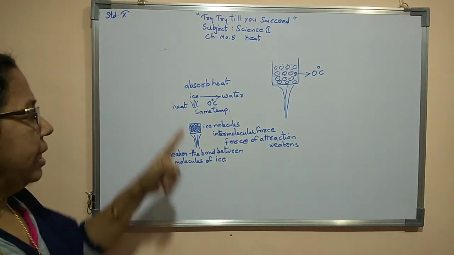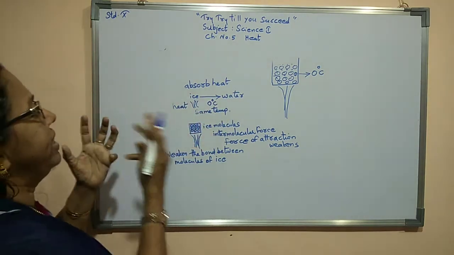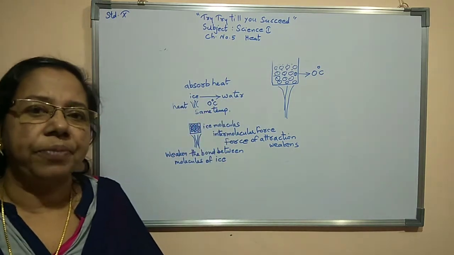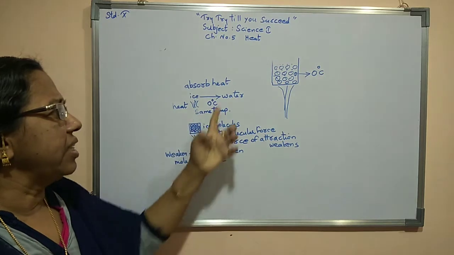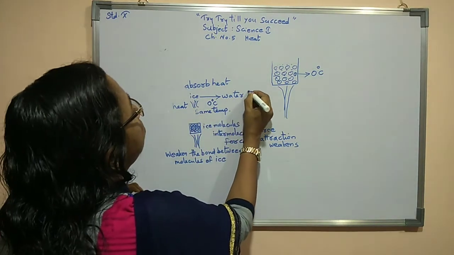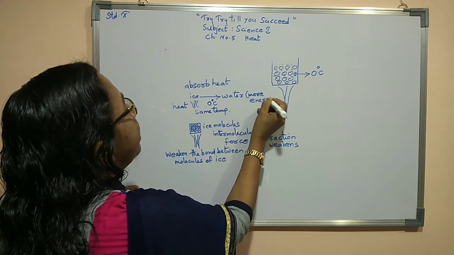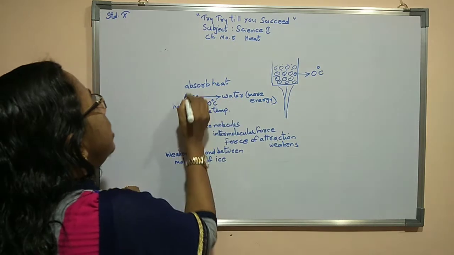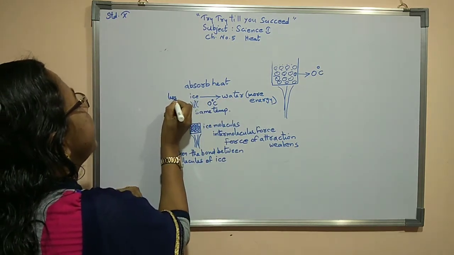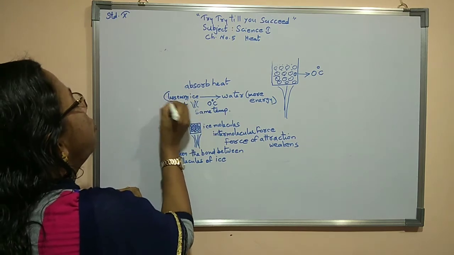Now one more thing. Here ice is there, here water is there. Which has more energy, ice or water? Of course, water has more energy, and ice has less energy. Why?